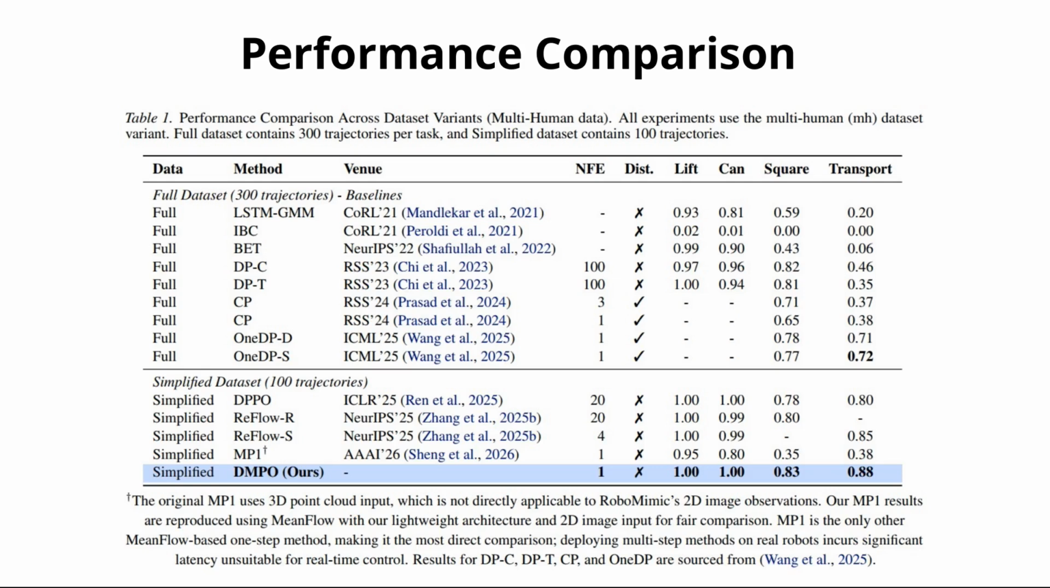Performance comparison. Look at the dataset column. We use the simplified dataset with only 100 trajectories, 1/3 of the full data. Yet we match or beat methods trained on the full set. On transport, we achieve 88% versus 1DP's 72%. We improve square from 35% to 83% compared to MP1. This isn't a small gain. It's a fundamental shift in capability, driven by the synergy of our three components.